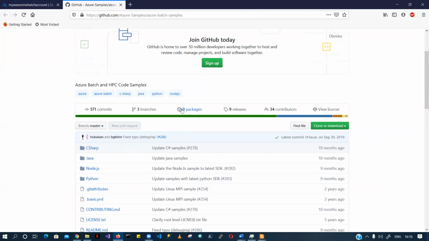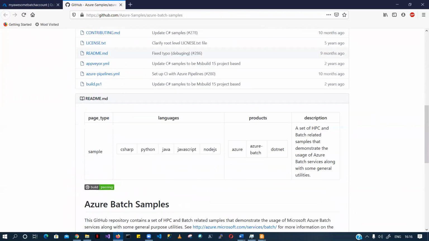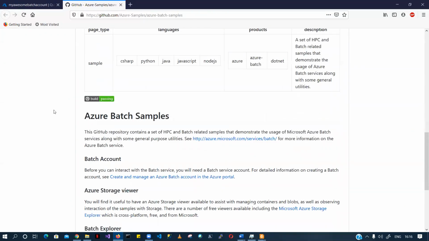and you can see that it supports a couple of languages like Java, Python, JavaScript, Node.js, and these are the products, right? And let's take a look.